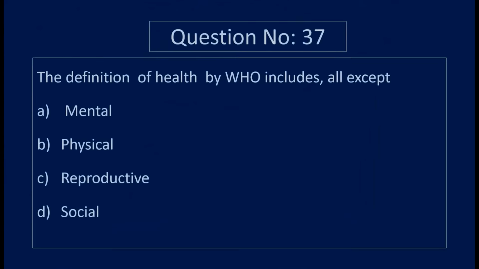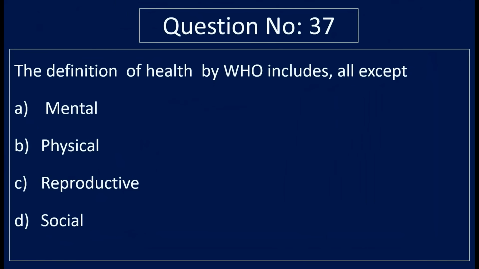Question number 37. The definition of health by WHO includes all except option A, mental. Option B, physical. Option C, reproductive. And option D, social. Correct answer is option C, reproductive.